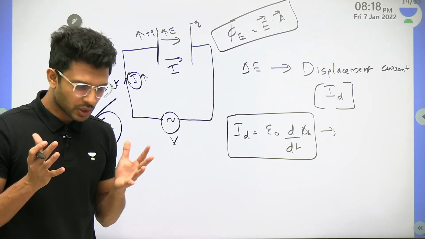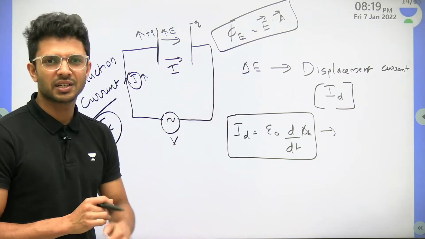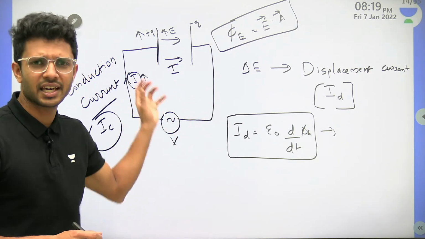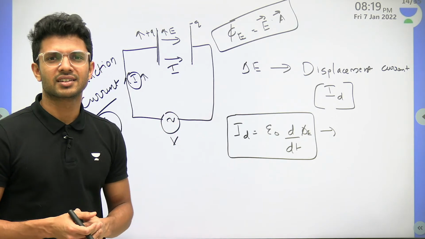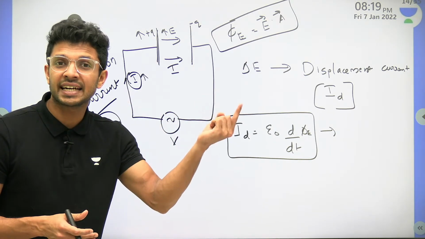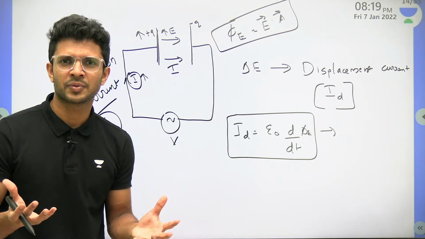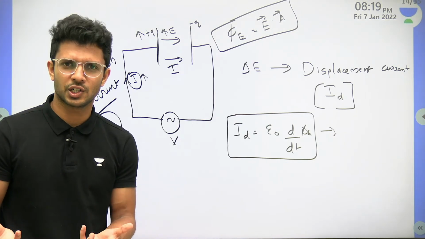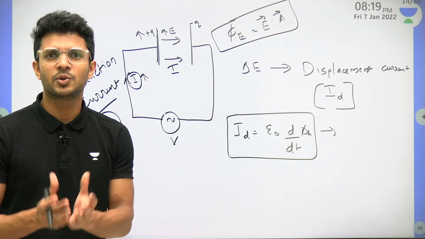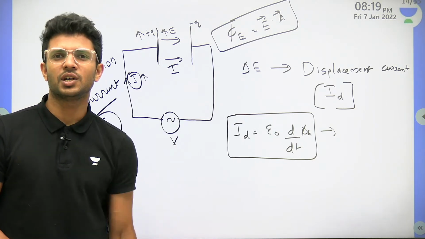Okay. But what was our motto, my dear children? Why did we actually start talking about this displacement current, changing electric field? What was the actual reason? Our actual reason was to prove that a changing electric field will produce a magnetic field. Did we achieve our mission? Were we able to complete our mission? No. We still haven't proved that a changing electric field is going to produce a magnetic field. Within seconds we are going to prove.